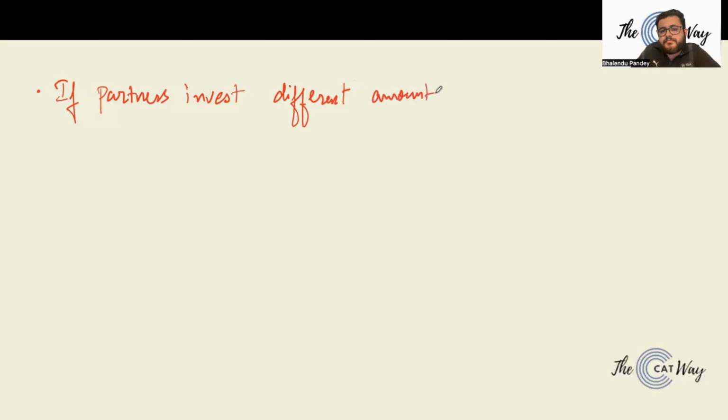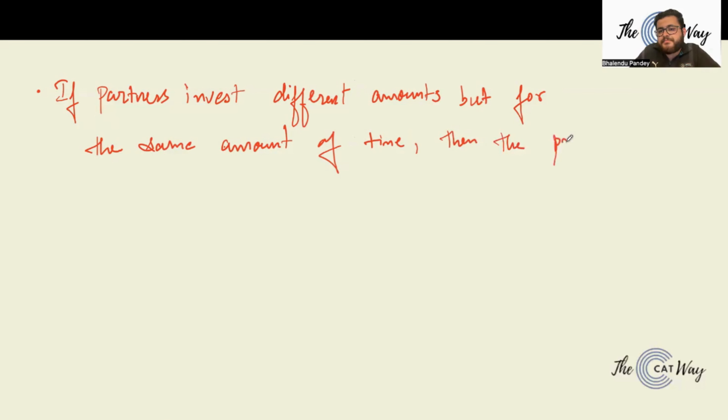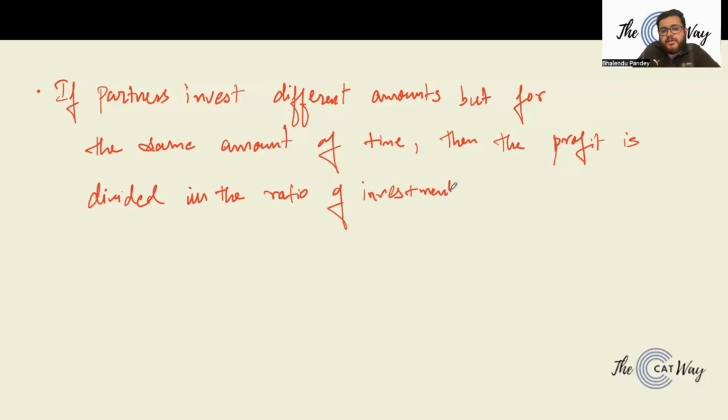So if partners invest different amounts, but for the same amount of time, then the profit is divided in the ratio of investment, right? In the ratio of investment.